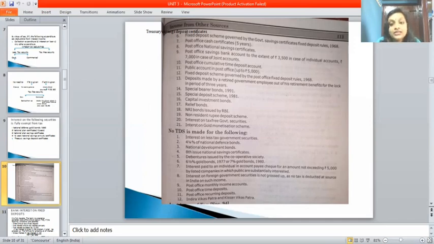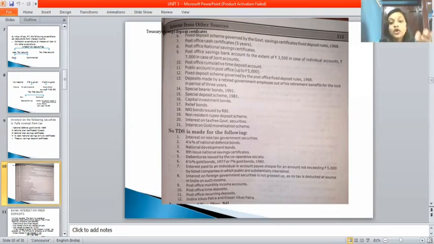Post Office National Savings Certificates and Post Office Savings Bank account to the extent of rupees 3,500 in case of individuals and 7,000 in case of joint accounts. This point is very, very important while doing a problem. In a problem, they'll give, for example, a post office savings account of 4,000. The exempted limit is 3,500. If the question gives more than 3,500, the excess will be taxable.